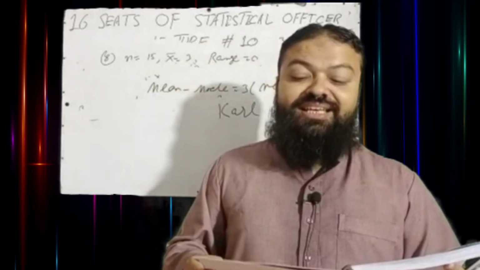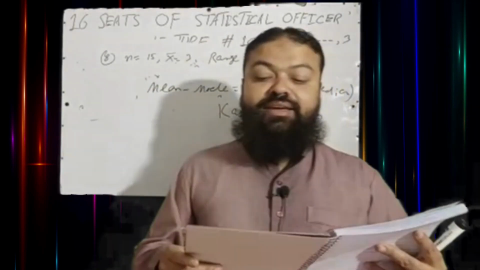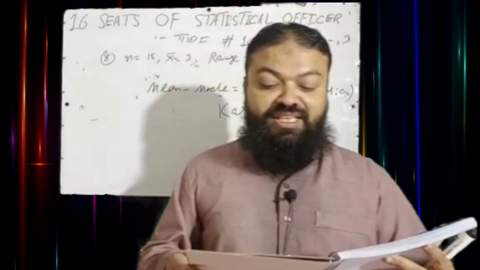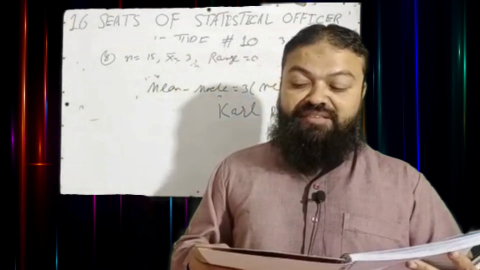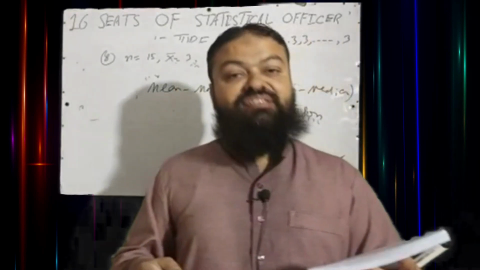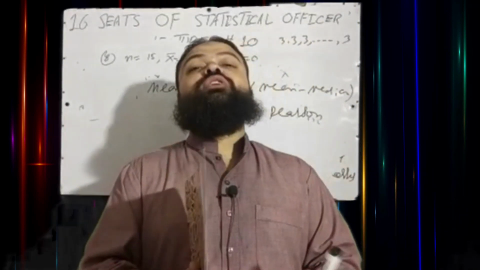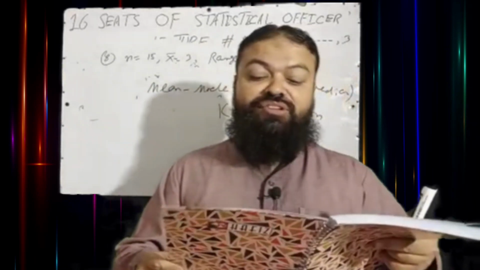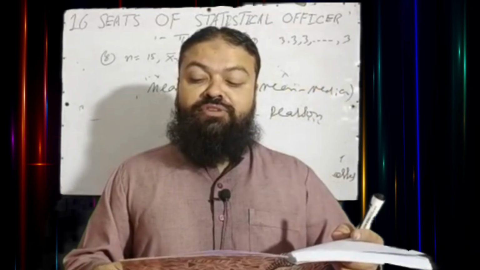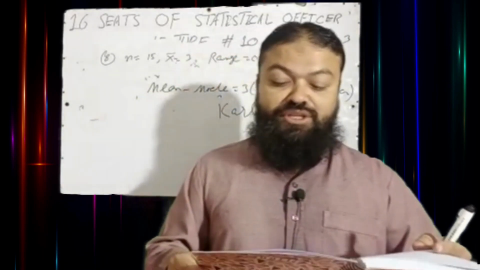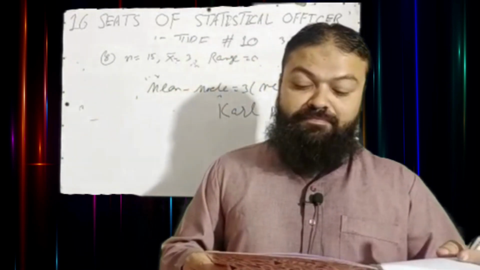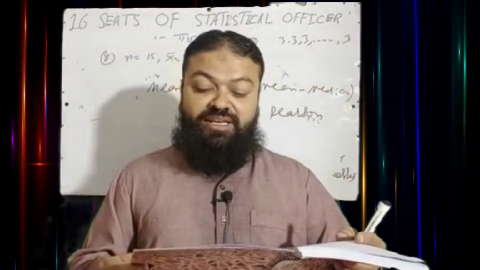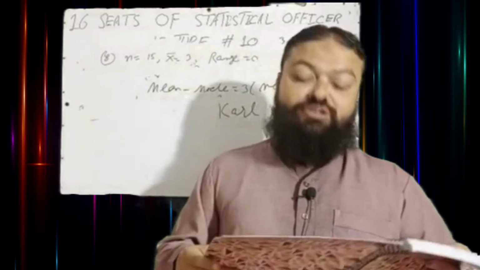Question number 23. Standard deviation is A, free from the unit of measurement, incorrect. B, it is in percentage, incorrect. C, expressed in the same unit of measurement, yes, that is the correct option. If we have data in kilograms, then the unit of standard deviation will also be kilograms. Question number 24. Whole frequency table is needed for the calculation of A, range, incorrect. B, variance, yes. C, both range and variance, incorrect. B is the correct option.